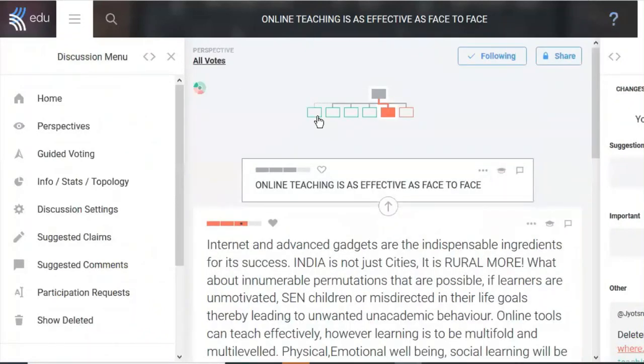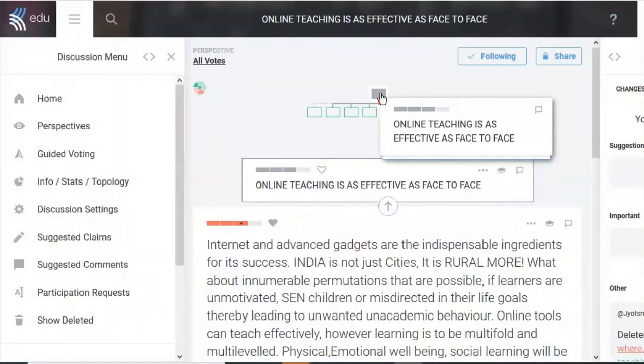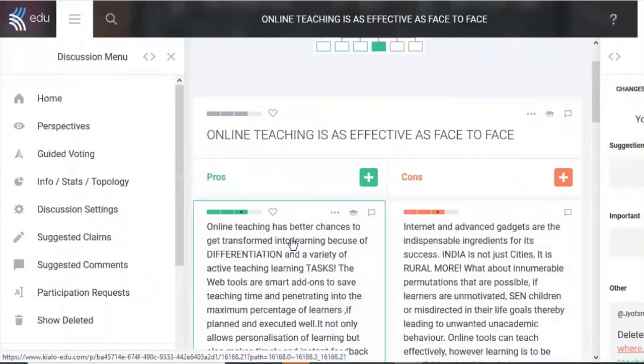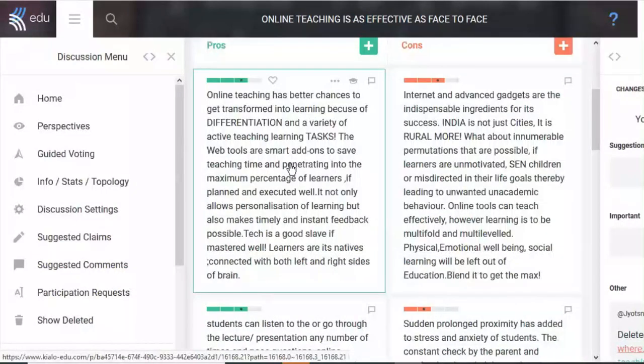Depending upon the voting which is given to each comment, it will appear accordingly. So the one which is on the top will be the highest rated comment, the one which has got the highest voting. And the numbers are 1, 2, 3, and 4. So it's the average which is taken out, and then the comment is shown accordingly.